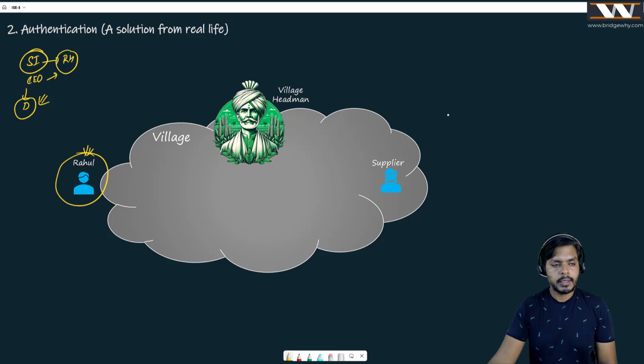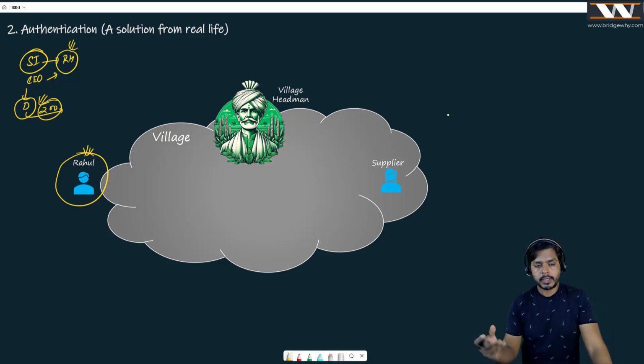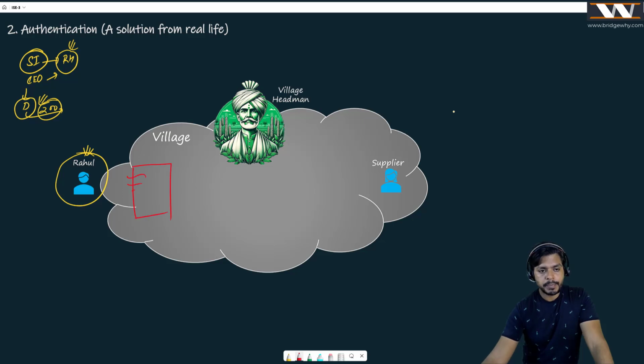cities in India. If that is the case, I want to open another factory, which is maybe quite far away from Delhi, so that we can save some cost. So Mr. Rahul is saying that there is a village after 200 kilometers in India, and if we go there, I think we can make a factory there to produce our equipment, and this factory is going to be quite cheap as compared to our factory in Delhi. So Mr. Rahul is saying, do not worry, Mr. CEO, I will be opening this factory right there in the village.